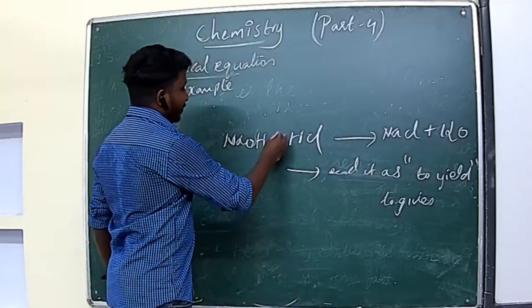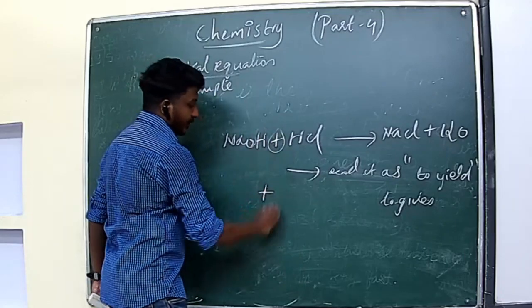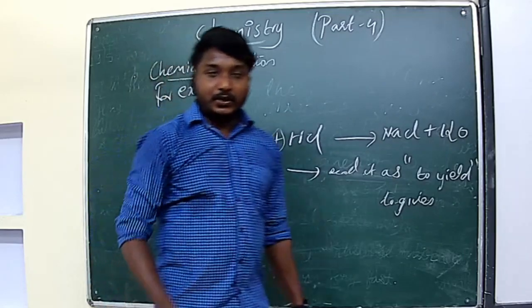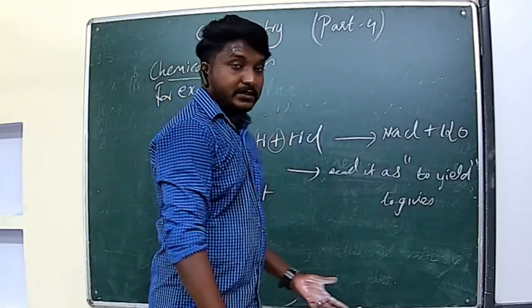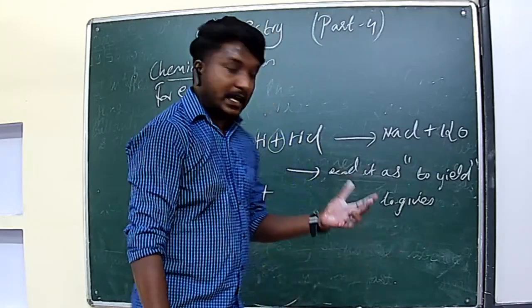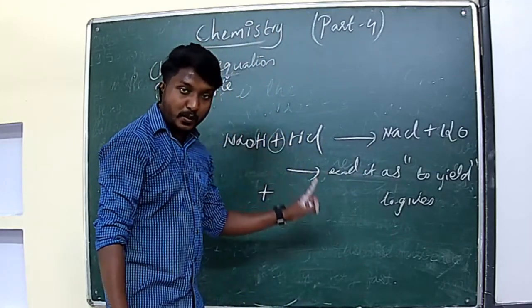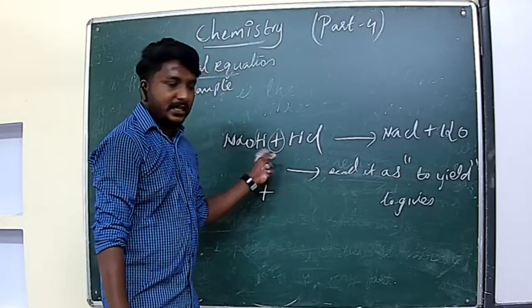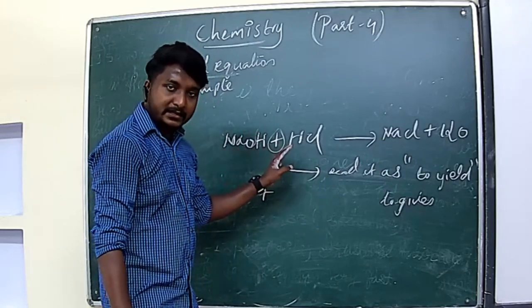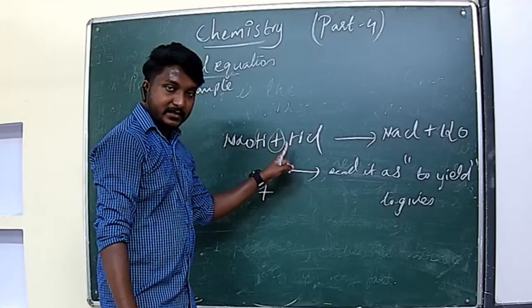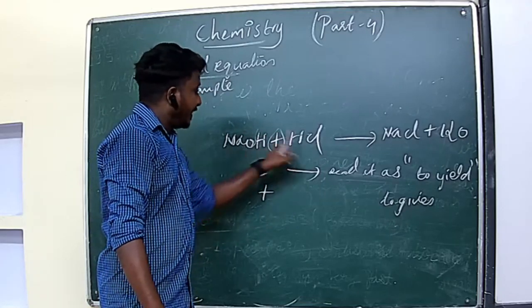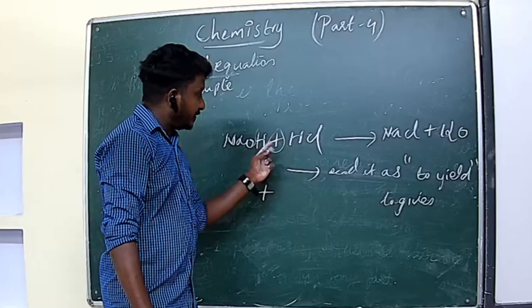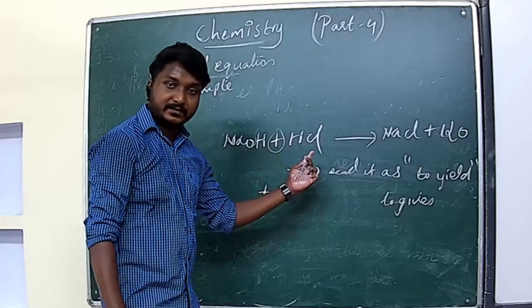Then what is the use of the plus sign? We will use the plus sign when the reactants or products are more than one. So if there is only one reactant, there is no use of the plus sign. If there is more than one reactant, we use the plus sign. This represents two reactants are present, so two reactants are separated with the plus sign.